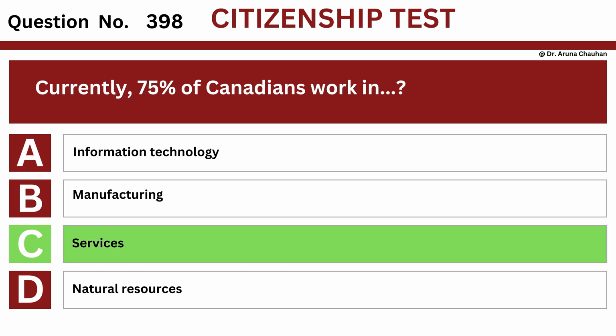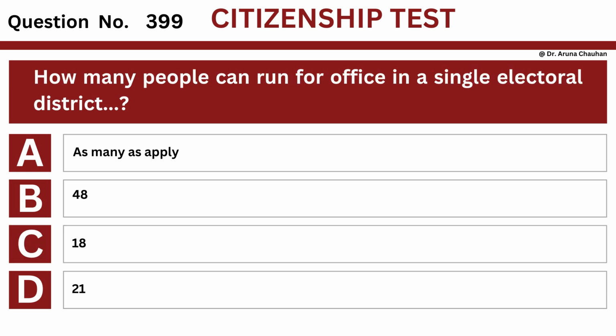The answer is option C, Services. Question number 399. Question: How many people can run for office in a single electoral district? Option A, as many as apply. Option B, 48. Option C, 18. Option D, 21.